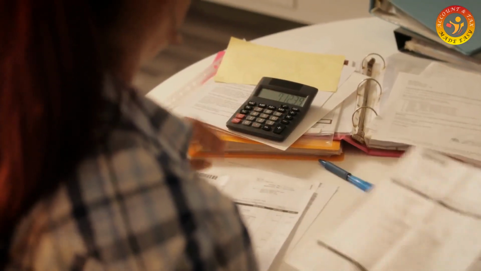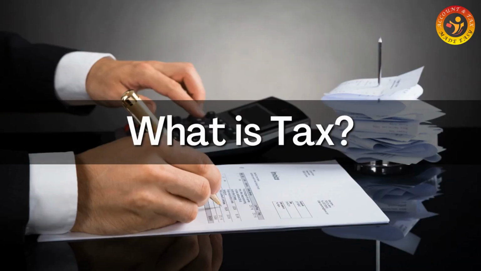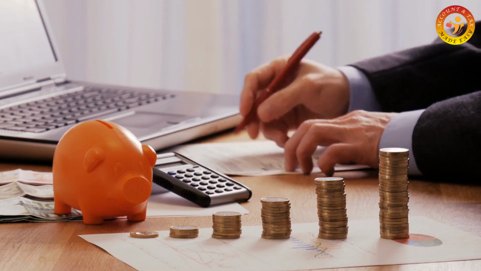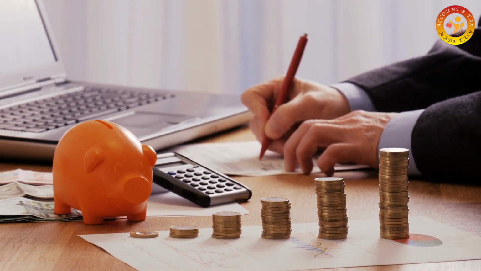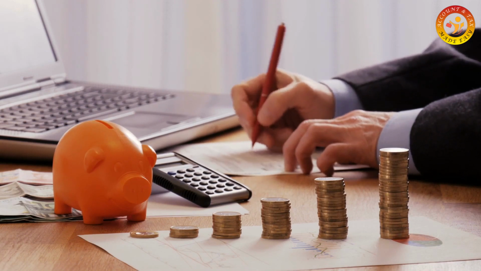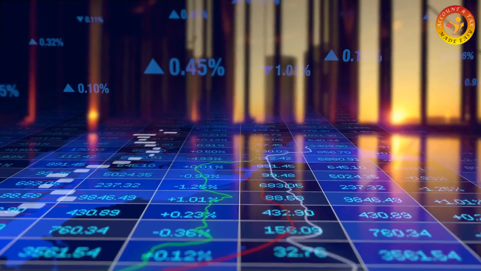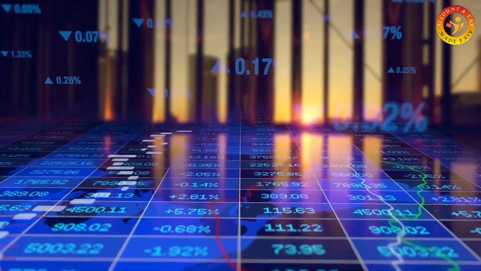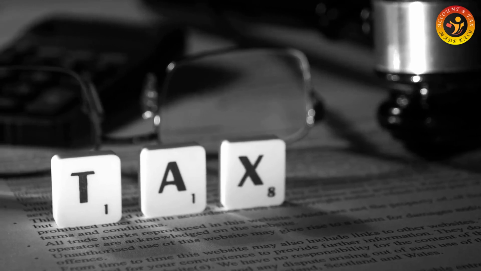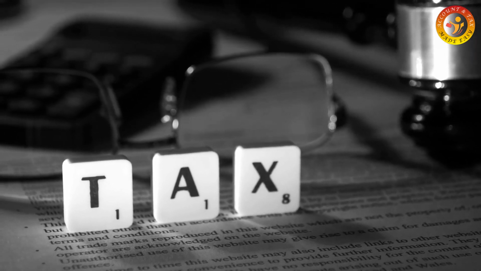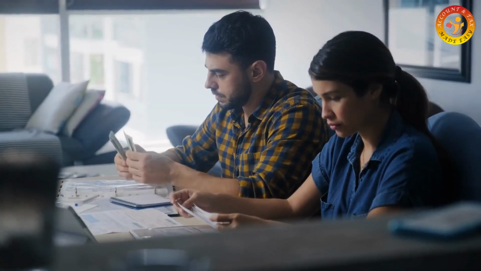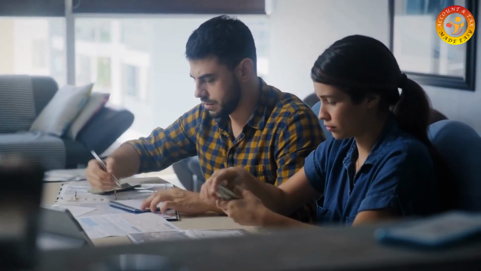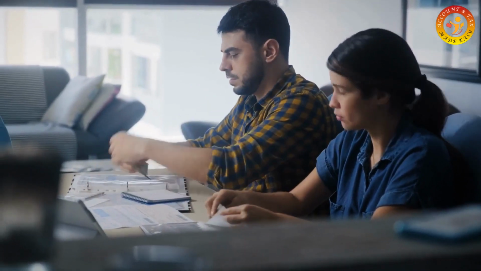Let us go further by defining tax. What is tax? Tax is a compulsory financial charge or some other type of levy imposed on a taxpayer by a government organization for various uses and reasons, such as to fund government spending and various public expenditures. Tax is the most important source of income for government authorities of most countries. Almost all countries levy tax on their people: citizens, residents, and non-residents.